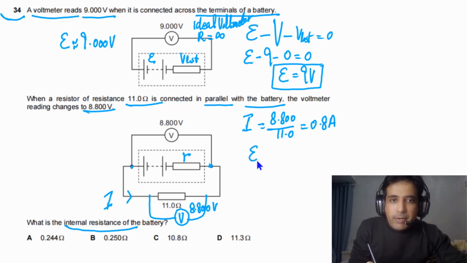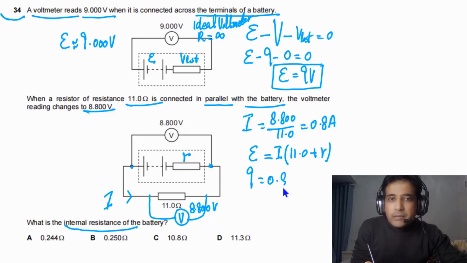So we can say EMF in this case has to be equal to I times this resistance 11.0 plus small r, and EMF in this case is equal to 9, and we have value of I that is equal to 0.8, and here we have 11.0 plus r.